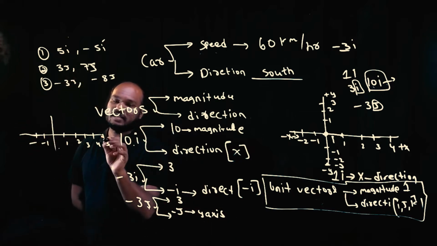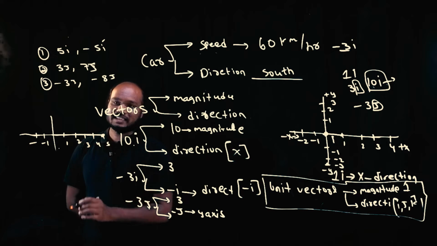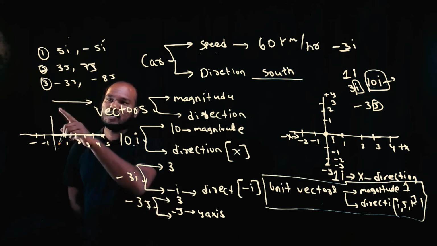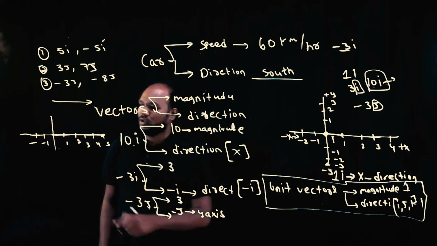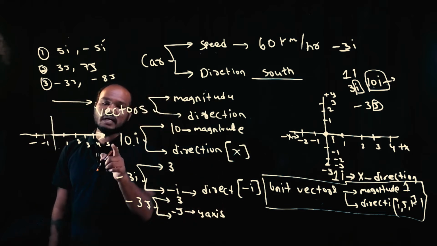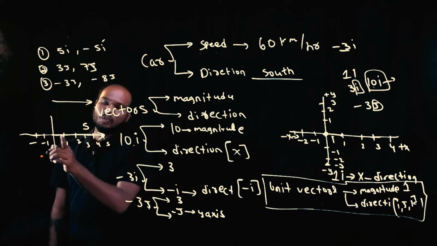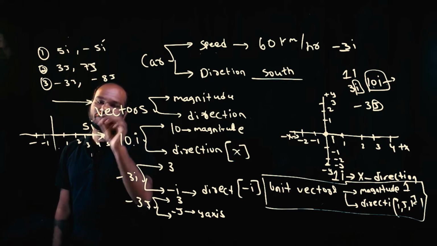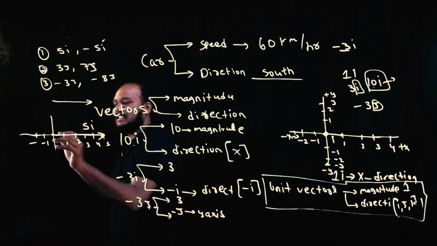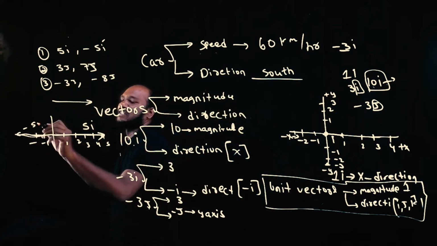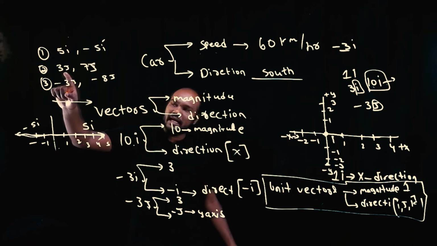5i, where is 5? Here. So from here to here, a vector is represented by an arrow mark, because it tells you from where to where you are going. You are going from here to here. How much? You are going 5. Which direction? i direction. Is that okay? In the same way, if you want to write -5i, just take an arrow mark over here, -5i. In the same way, can you write 3j?